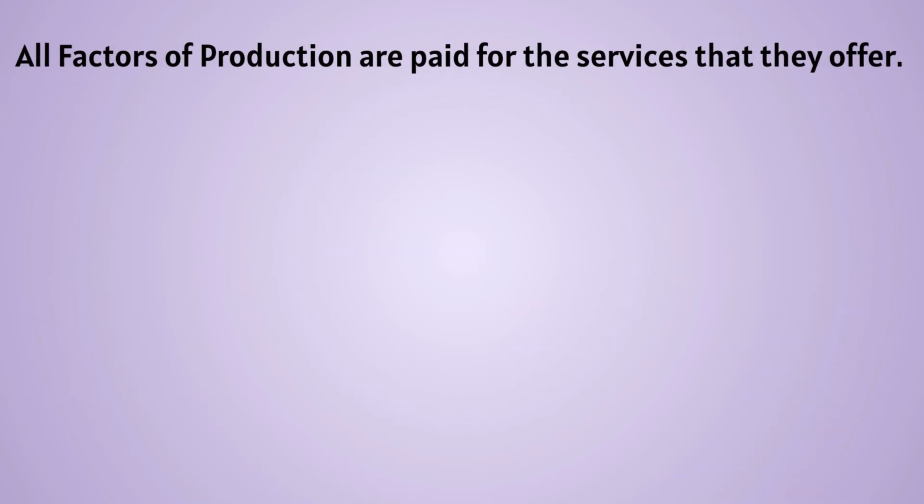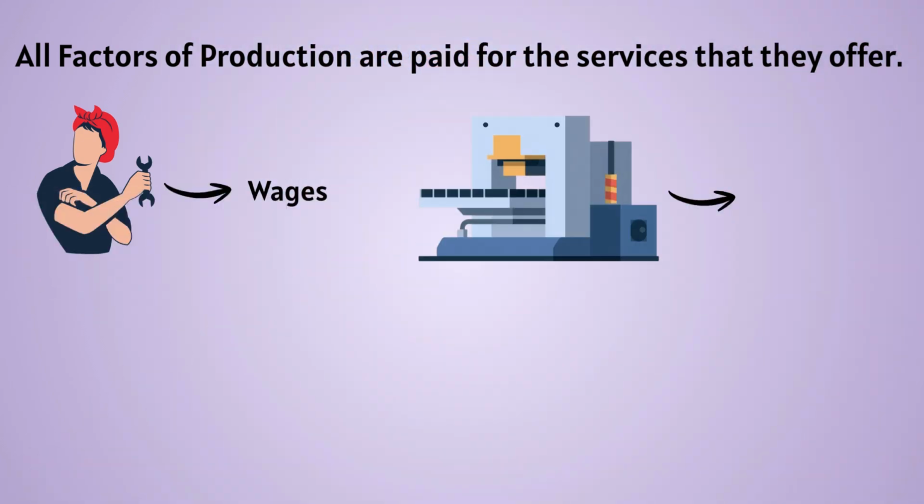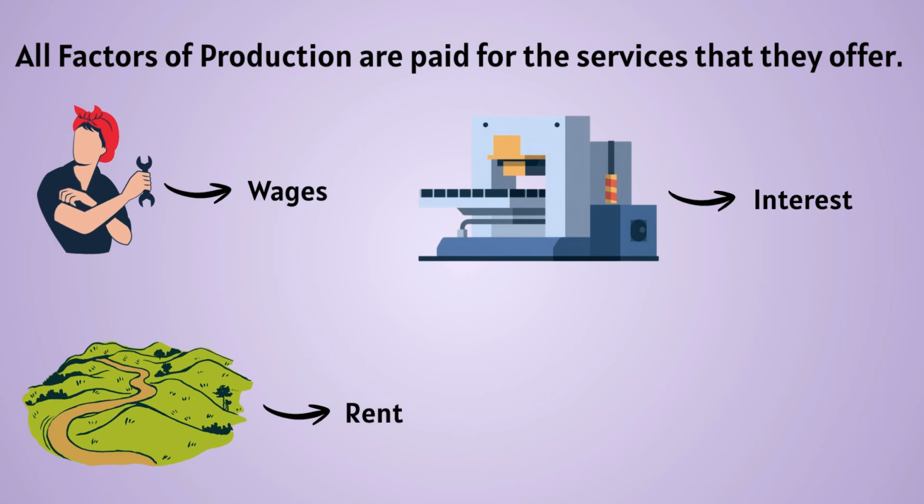Now, all these factors of production are also paid for their services. For example, labor earns wages, capital is paid in the form of interest, land accrues rent, and entrepreneurship earns profit. The last term we need to look at is the domestic territory.